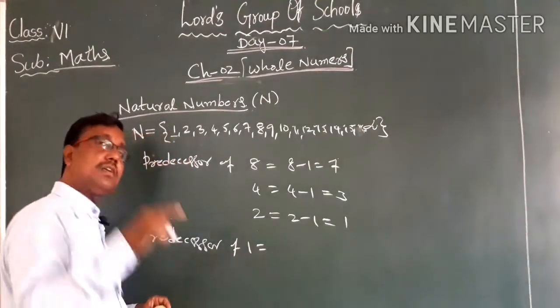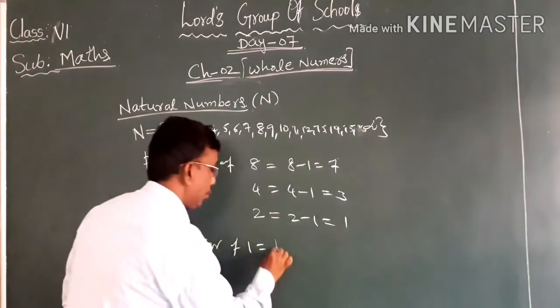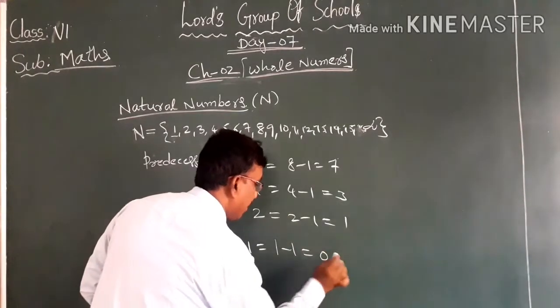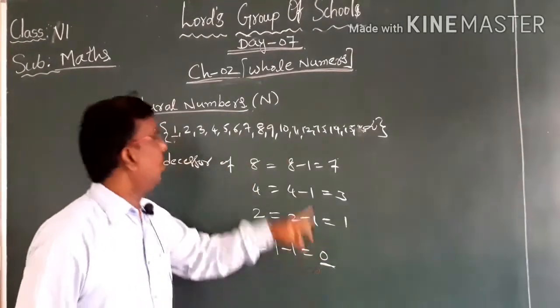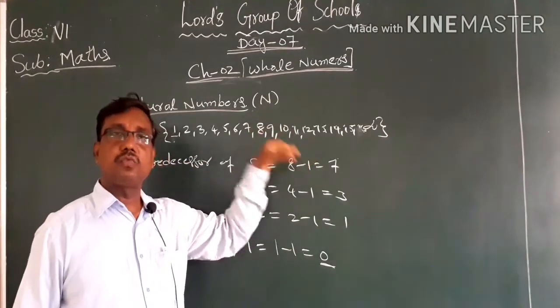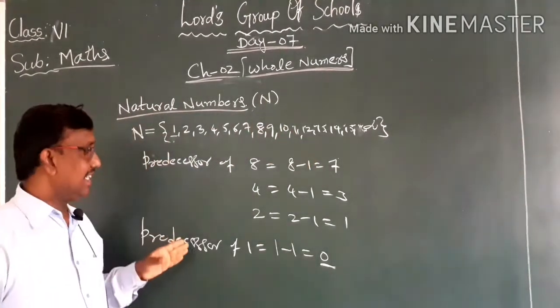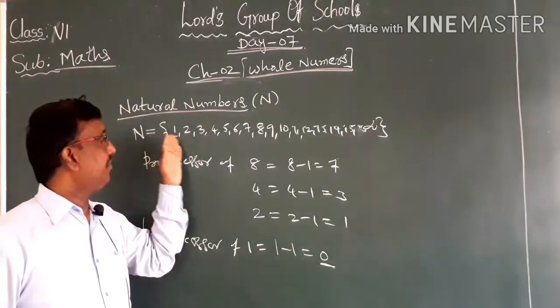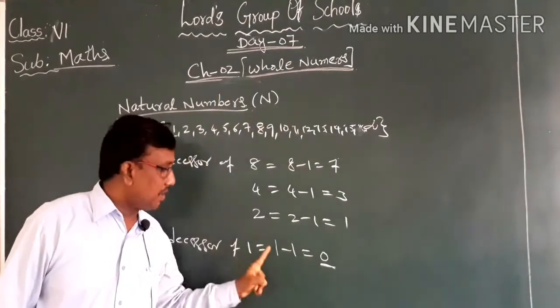we need to subtract 1 from 1. So 1 minus 1 is 0. But if you observe, 0 does not exist in the set of natural numbers. So what we can say is, we can find the predecessor of every natural number except 1.